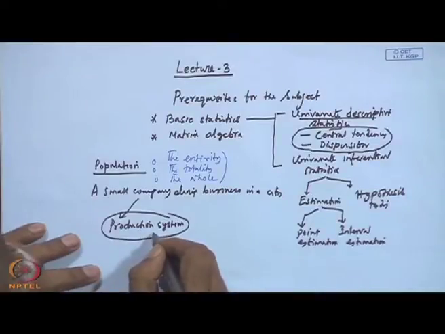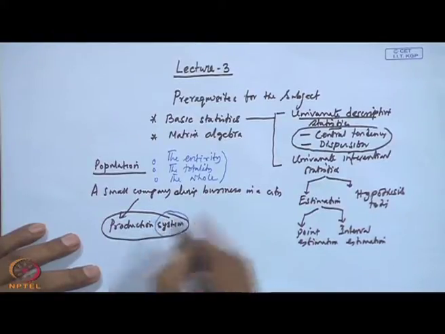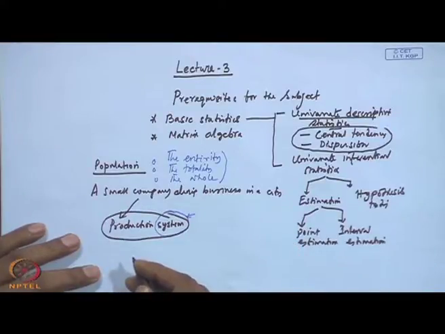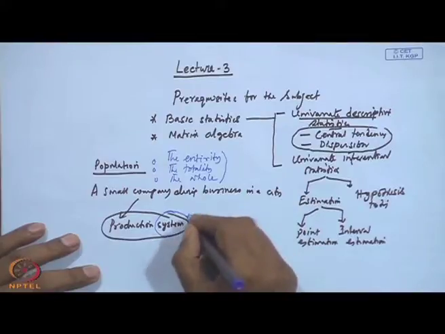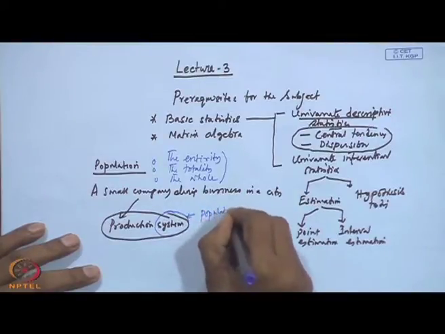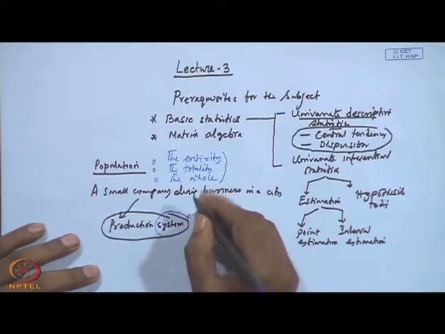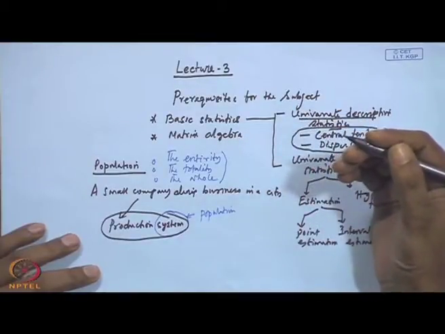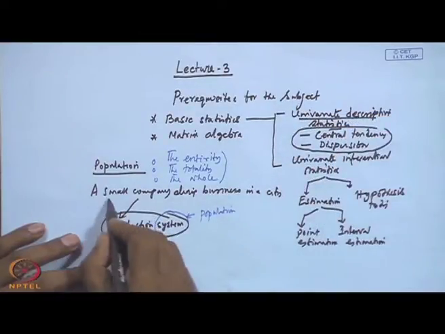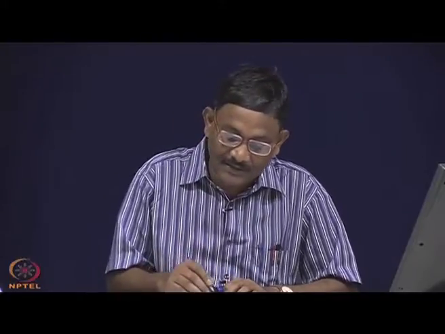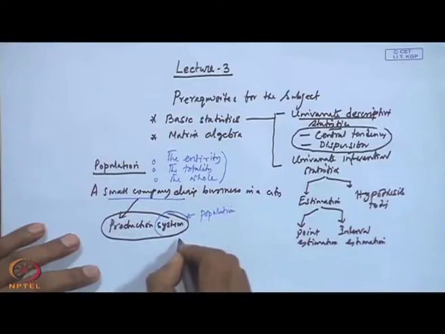From the production system point of view, this word also represents population, the way we understand application of statistics. So, the system also is synonymous for us, it is also population, because a system can be characterized by different variables. For example, for this company there are profit, sales volume, absenteeism and so many other variables we have discussed. So, these are basically the variables which characterize a population or a system.